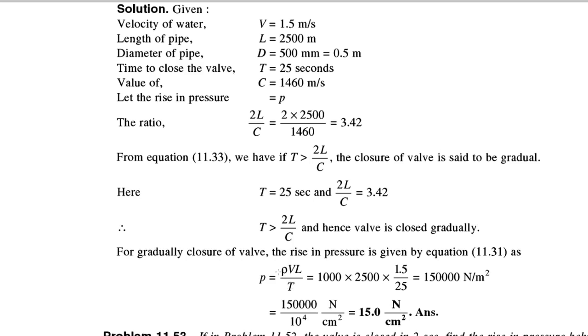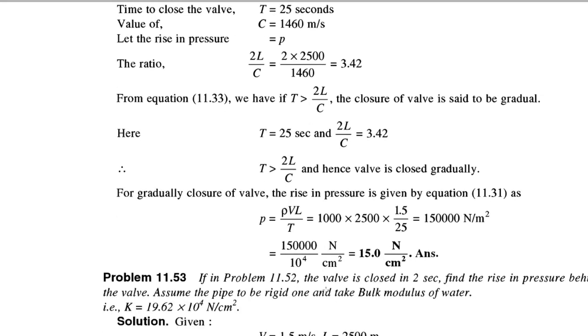Now for gradual closure, we know the equation for the rise in pressure, that is rho V L by T. We know the density of water, that is 1000. We know the velocity of flow, that is 1.5. We know the length, that is 2500. We know the capital T, that is 25. So substituting those values, we will get the rise in pressure in Newton per meter square, that is 1,500,150,000 Newton per meter square. You can convert it into Newton per centimeter square or let it be as it is.